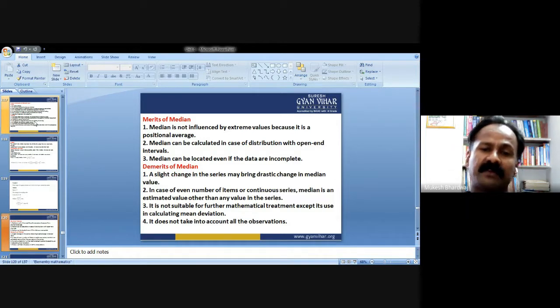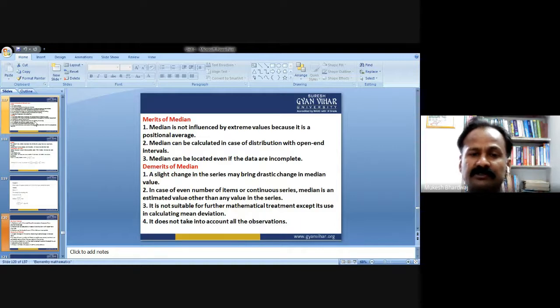In case of even number of items or in continuous series, median is an estimated value other than any value in the series. I had already told you that according to the definition, we come to know that median is the middle value. But in case of even number of items or continuous series, median is an estimated value other than any value in the series. So this is the disadvantage, or you may call it, it is different from the definition.